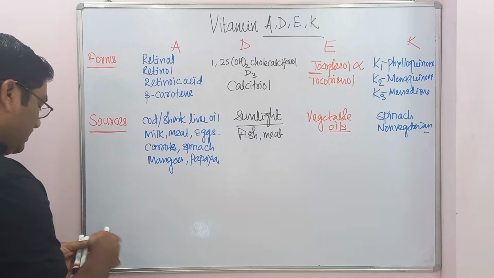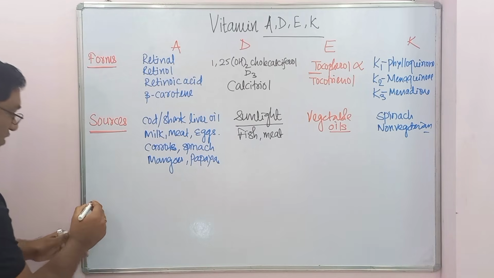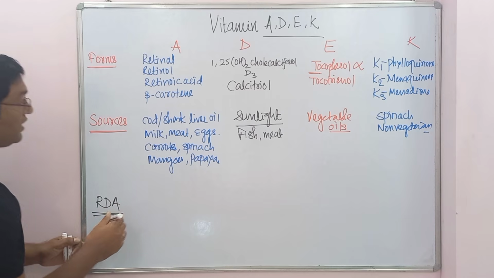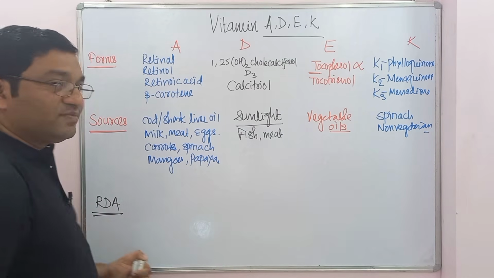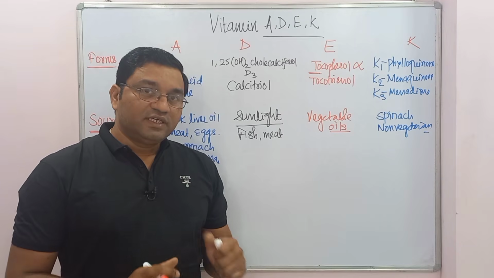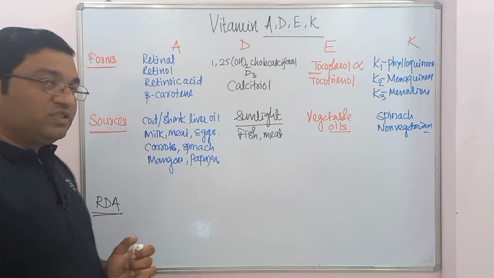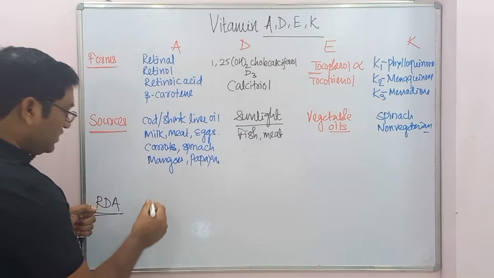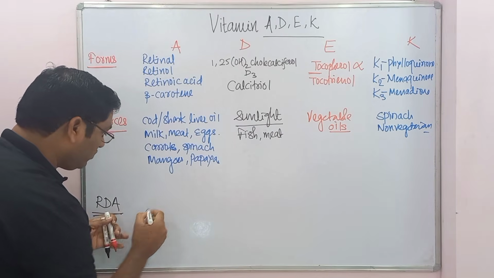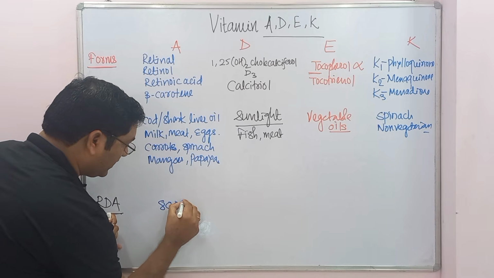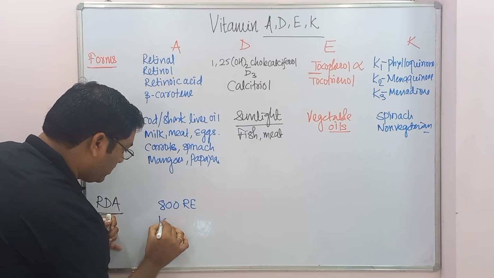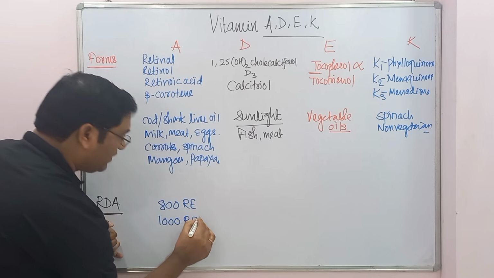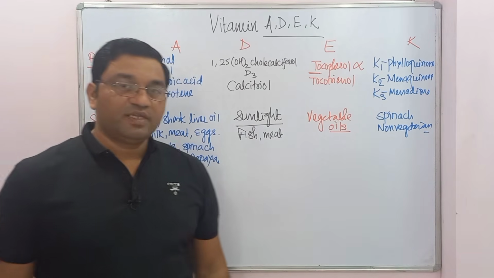Now coming to the RDA, the recommended daily allowance. For vitamin A, the RDA is in terms of retinol equivalent, where one retinol equivalent is equal to 1 microgram. So it is 800 retinol equivalents or micrograms for females, and up to 1000 retinol equivalents in males. So this is the requirement of vitamin A.